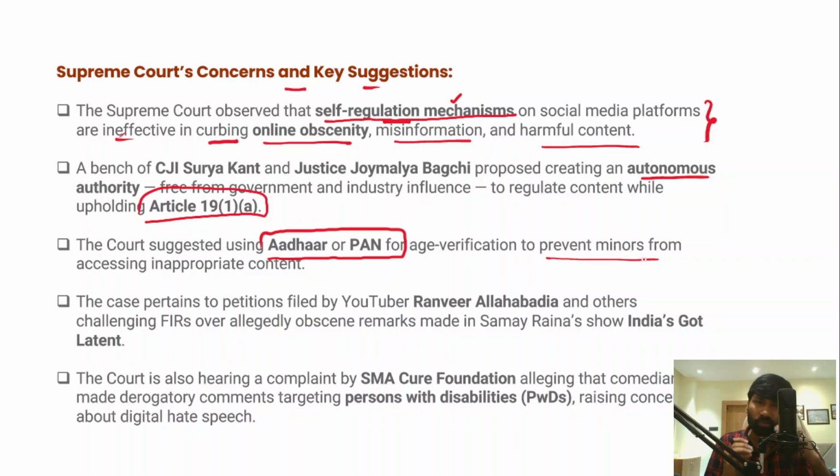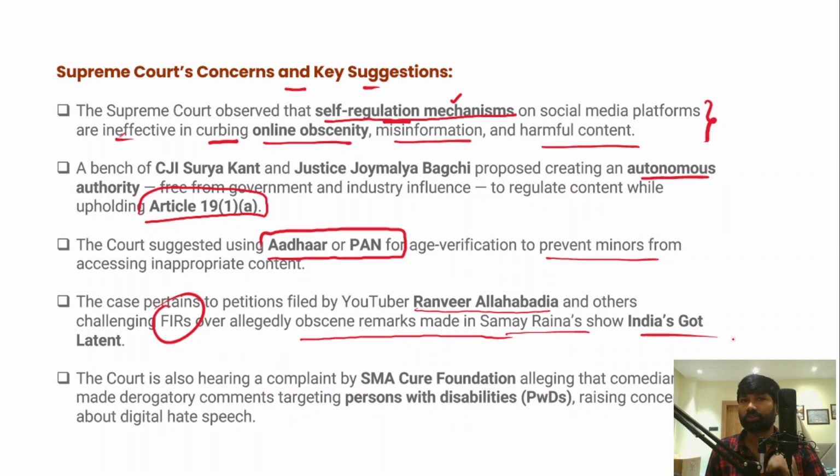However, this is in response to a case filed by YouTuber Ranveer Allahbadia and others. They have even challenged the FIRs over the allegedly obscene remarks made in Samay Raina's show India's Got Latent. In this particular show, Ranveer Allahbadia made certain remarks which are derogatory in nature, and because of that, an FIR has been filed.